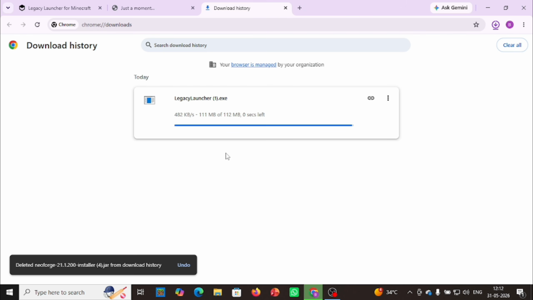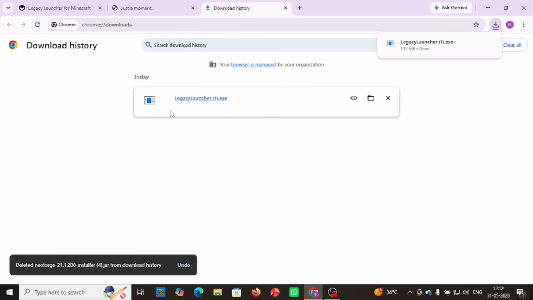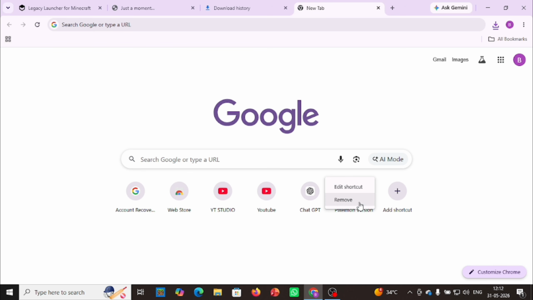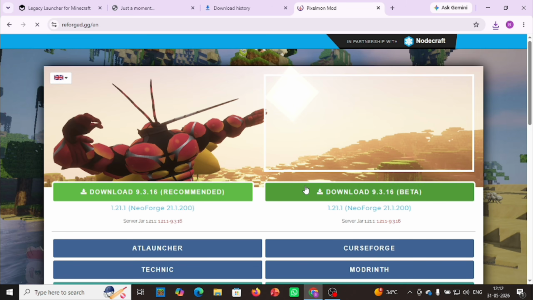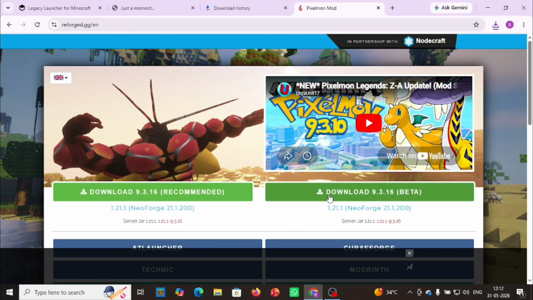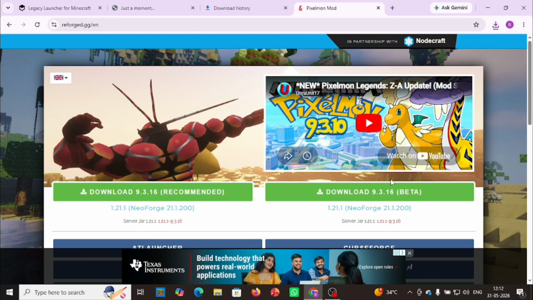As you can see, we are almost done and it has been downloaded. To download the Pixelmon mod, I will share this website link in the description and the comment section too. Just go in it and download the 9.3.16 beta version.